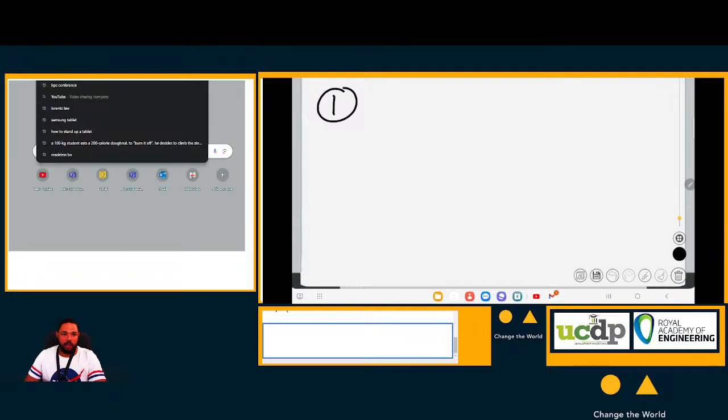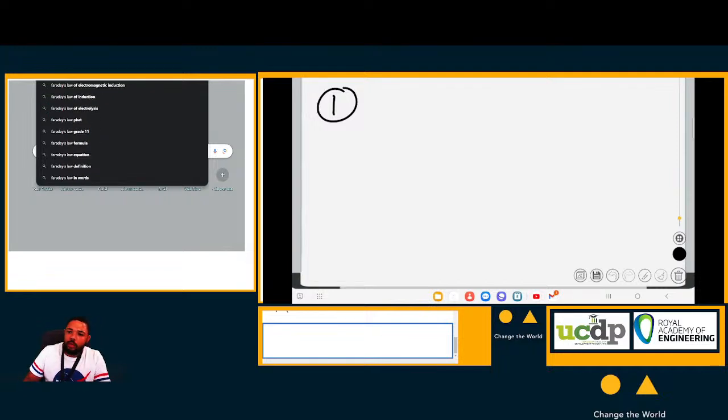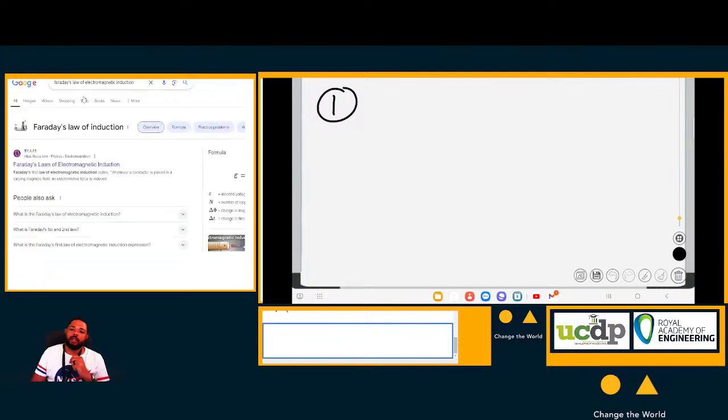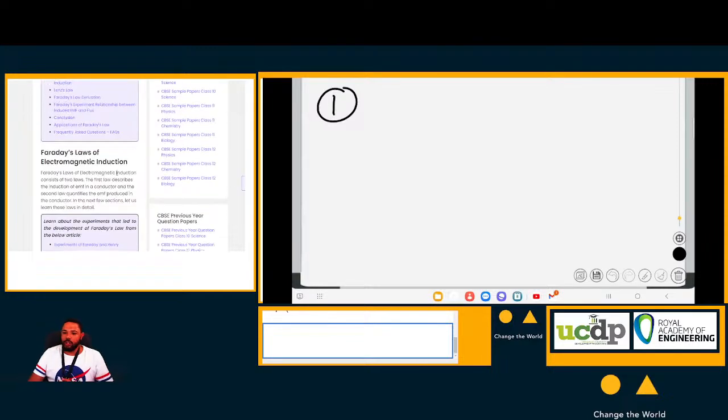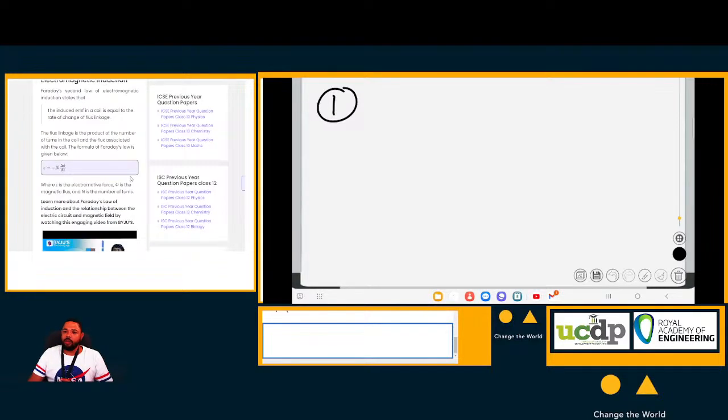here Faraday's law of electromagnetic induction. Okay. It's going to go in here. Just go on Google and search Faraday's law. There it is, the one I just gave you. Okay. It says that the electromotive force, or the induced EMF, is equal to the negative of n, where n